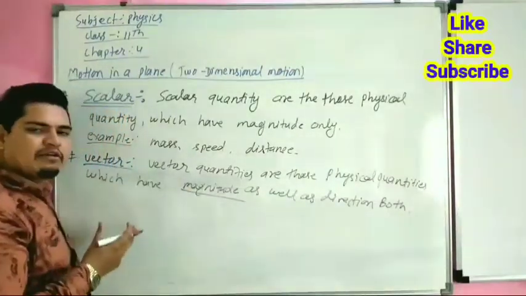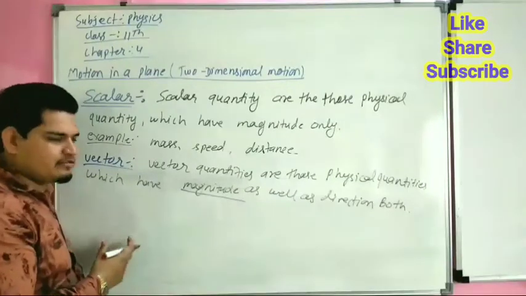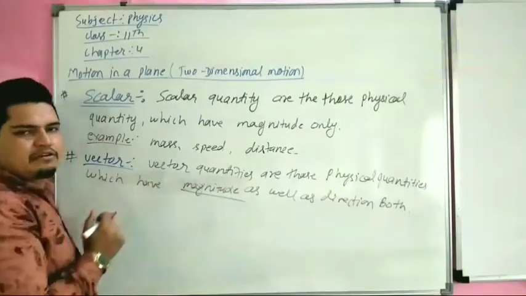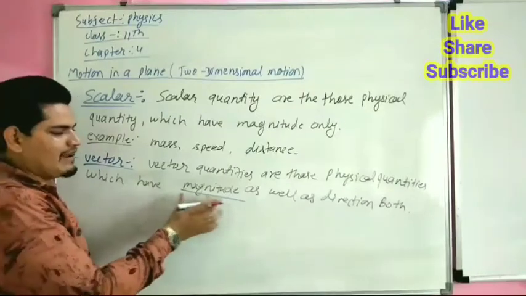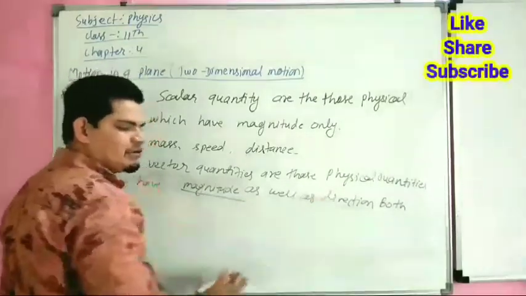Magnitude means if a book has mass 4 kg, then 4 is its magnitude. So vectors have magnitude as well as direction, both.